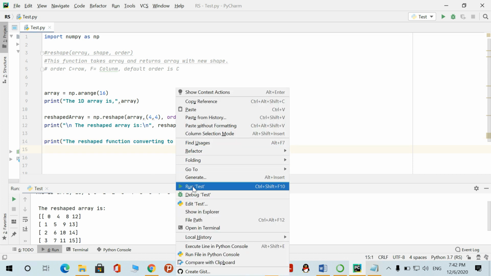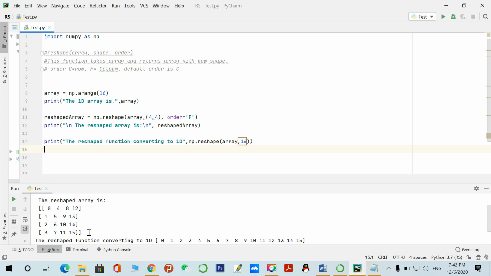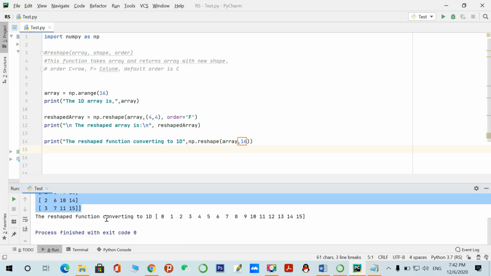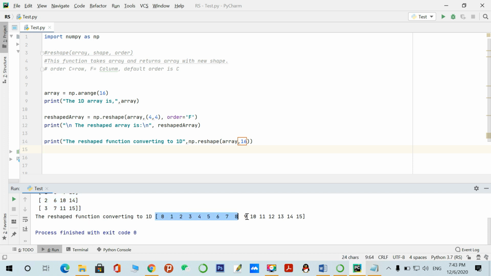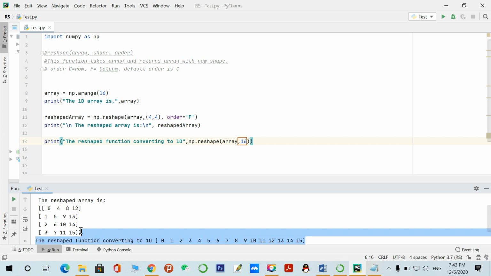So let's print. Yeah, we have performed the reshape function on a two-dimensional array, creating this one-dimensional array. It is row wise, because the default order is C. If you want this array column wise, like 0, 4, 8 and 12, we have to change this order. So that's it.